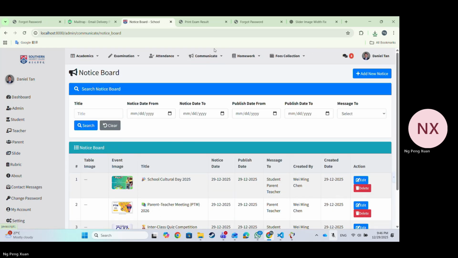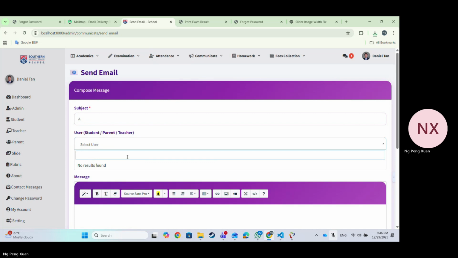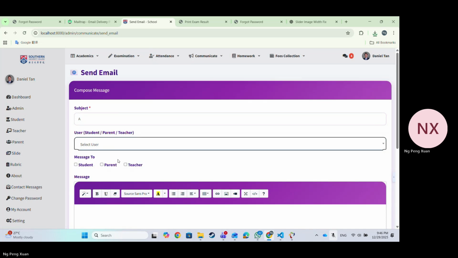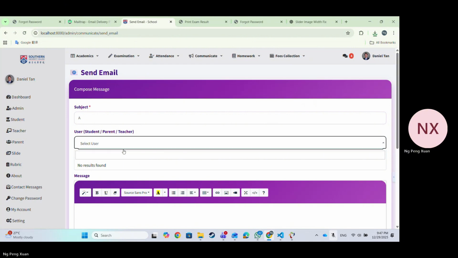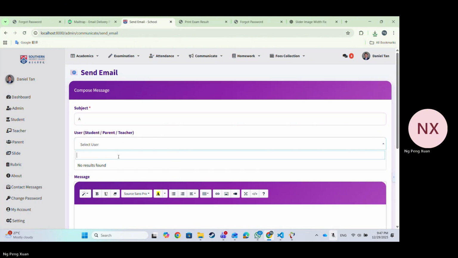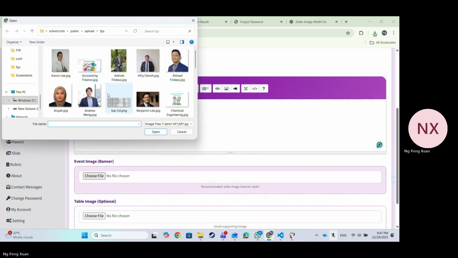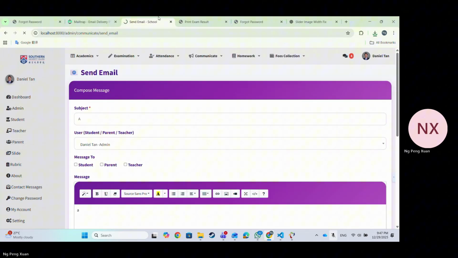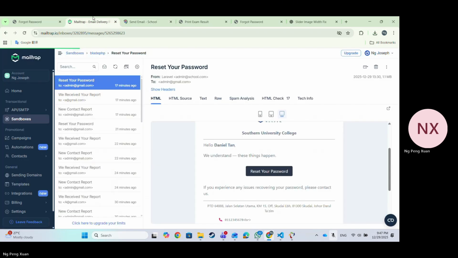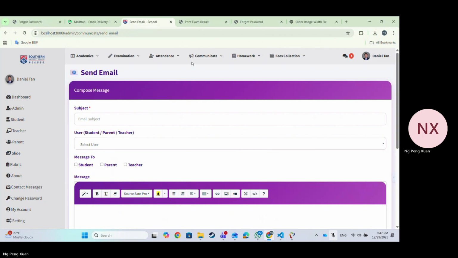Here is the notice box list. We can add the notice box to the user, and we also can send email to the user. Now we search the admin to send an email to the admin. Now here is the admin email.